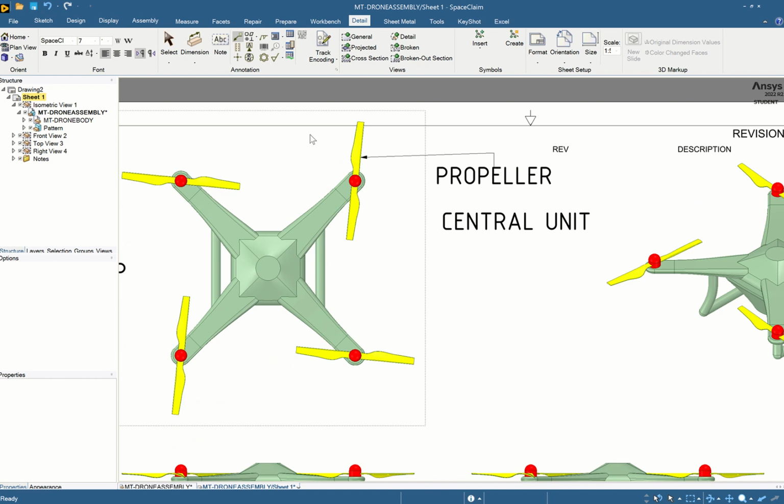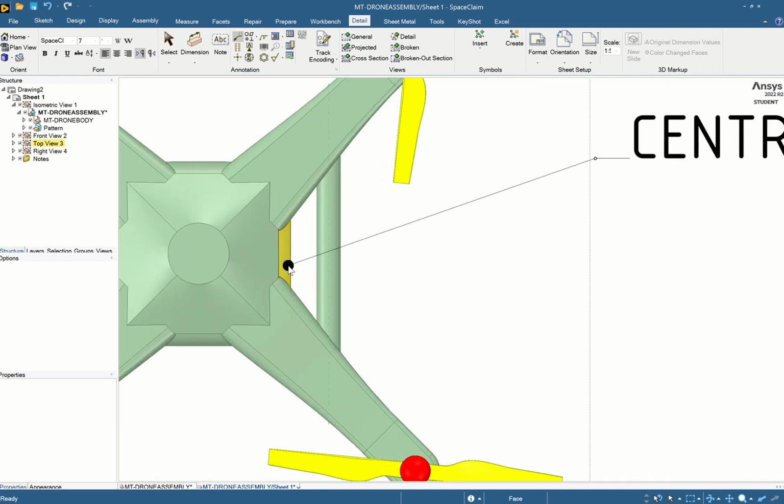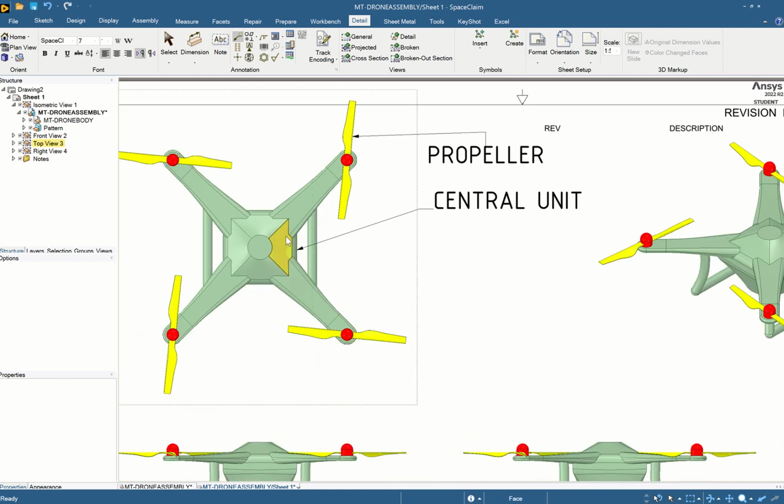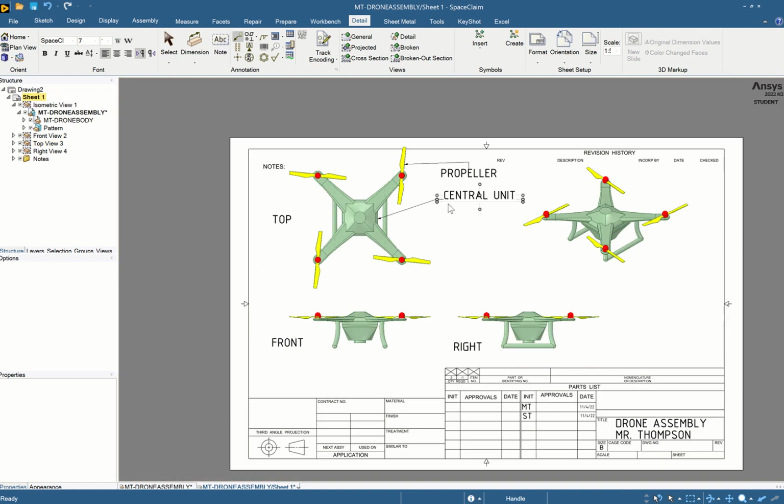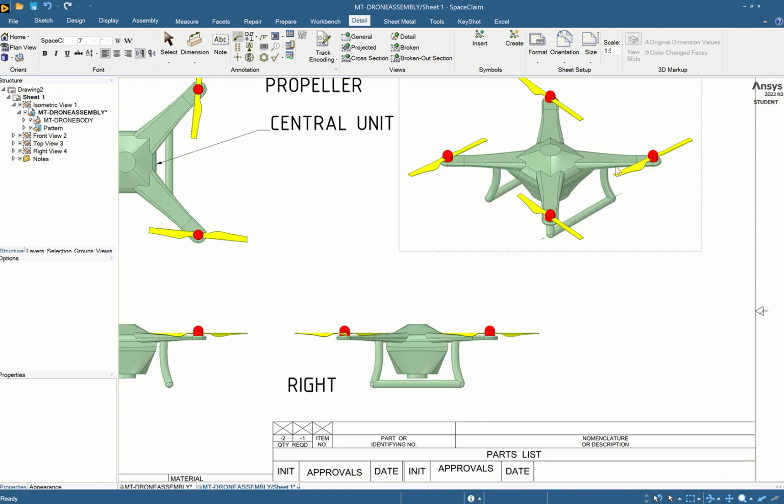Another note leader. I have note leader still clicked on. Hover over a point, click the point, and then come over to wherever the item is. So you have a central unit here. You have your propeller. Landing skid is this guy.